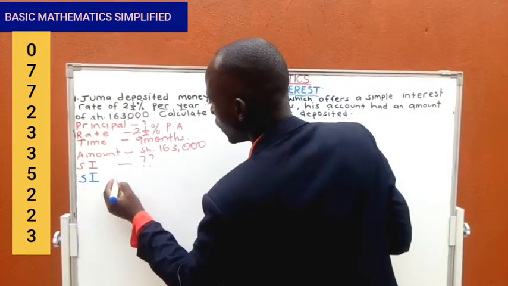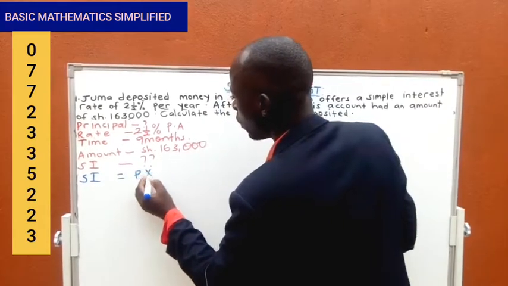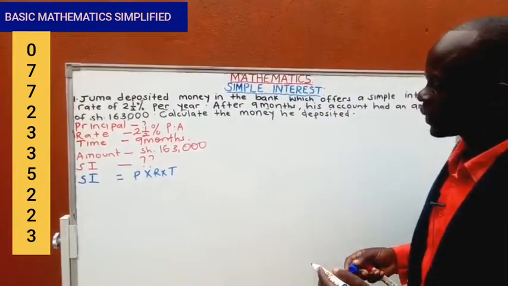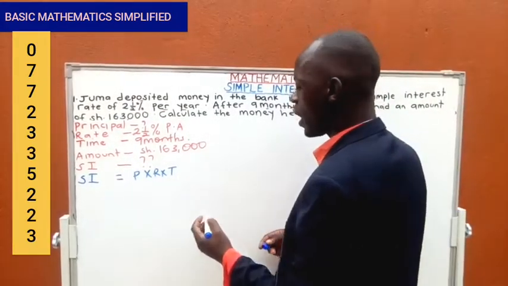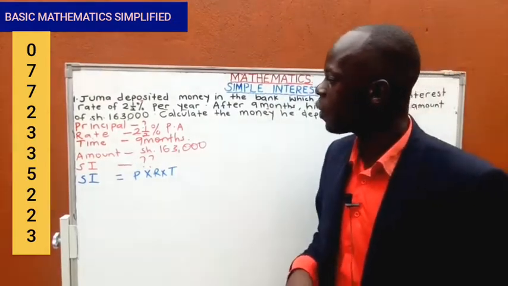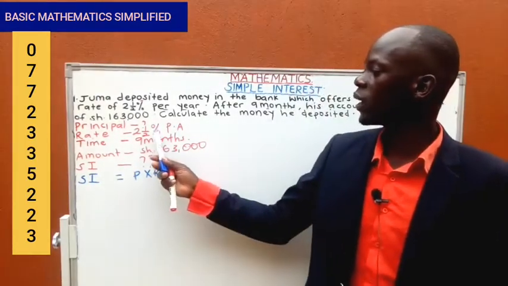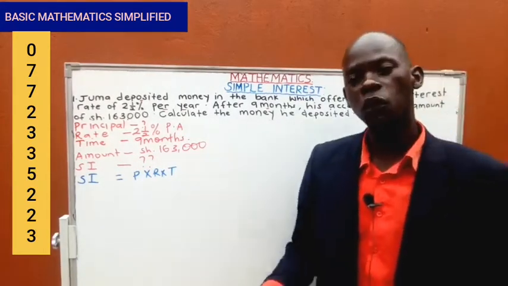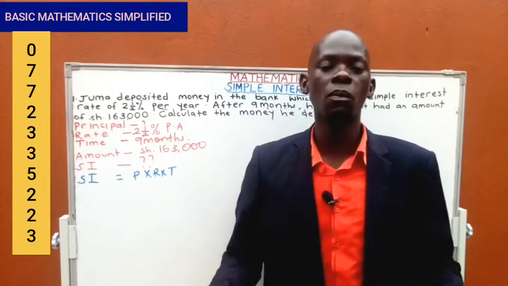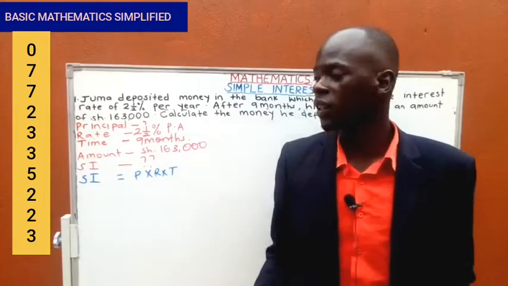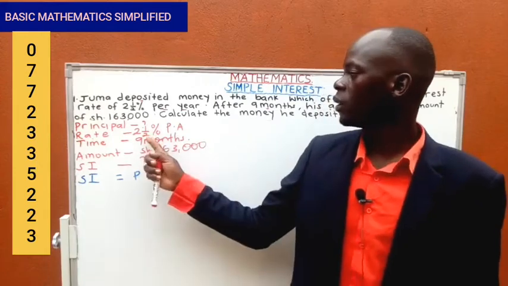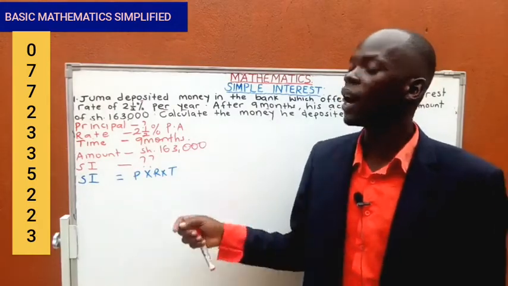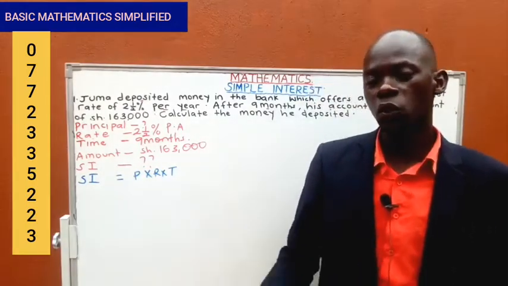We learned last time that simple interest is given by principal multiplied by rate multiplied by time. Remember I told you that some of us in those days used to put it out of 100, but I told you it's not advisable because the rate itself is already out of 100. This is the symbol of percentage, meaning 2.5 for every 100, or per 100, or per cent. So every 100 we calculate the rate according to every 100. So there's no need to put 100. When you put 100 here, it means you are repeating, writing something twice.